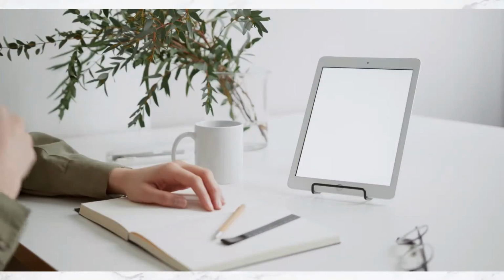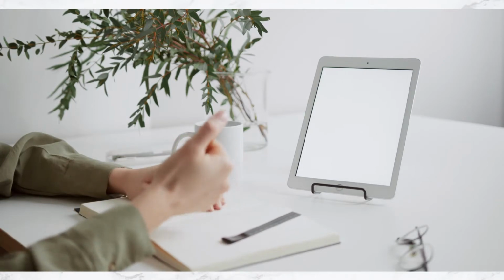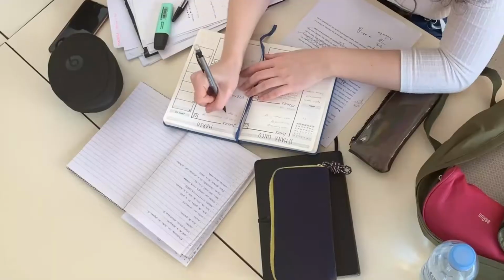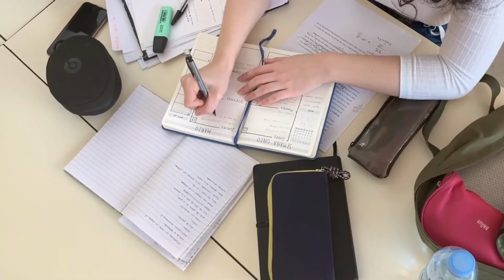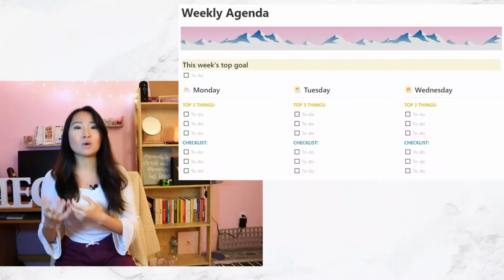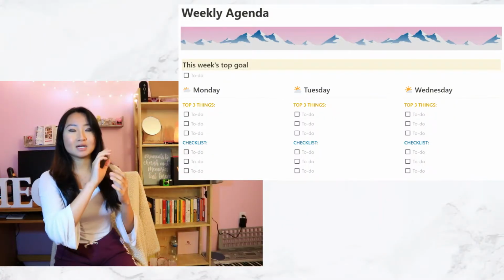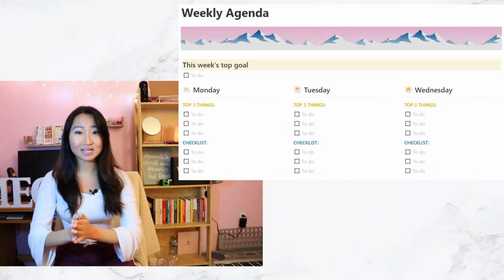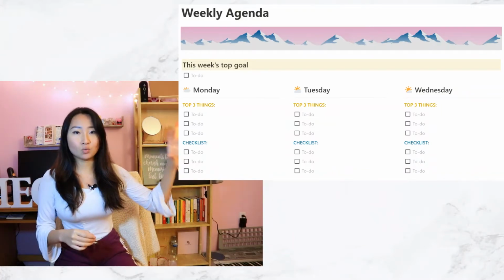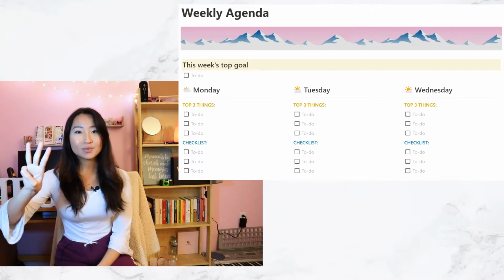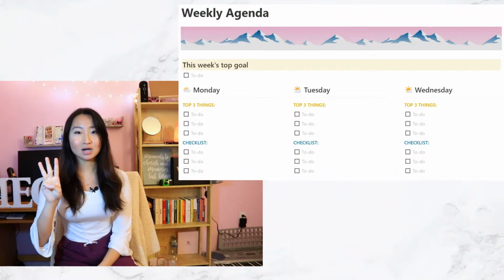The issue nowadays with productivity is so many of us are so focused on constantly staying busy, but in hindsight we look back and think, wow, where did all my time go? Like, what did I actually accomplish with all this stuff I was doing? So the reason why we have these big goals up here is because we want to approach every single thing we do throughout the week with intention, and then under each day of the week I have those top 3 things, which is where I will put the top 3 things that I want to focus on for that day.